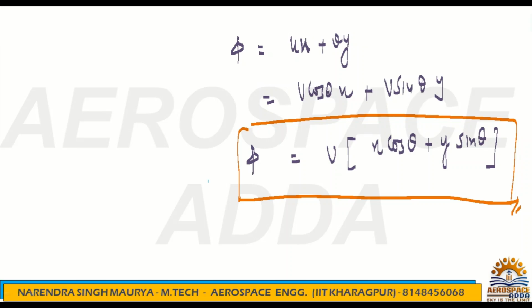Again, if you are interested to get any value like phi 1, it will be V in bracket x1 cos theta plus y1 sin theta.